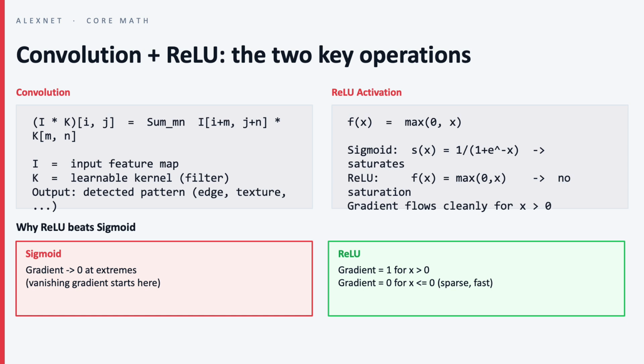The core operation is convolution. In simple terms, a small filter slides across the image. At each location, it multiplies local pixel values and adds them up. A large result means that pattern, such as an edge or a texture, is strongly present there. So this basic idea is still central in computer vision today.